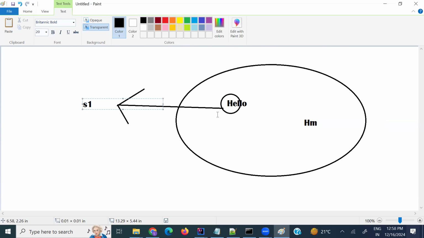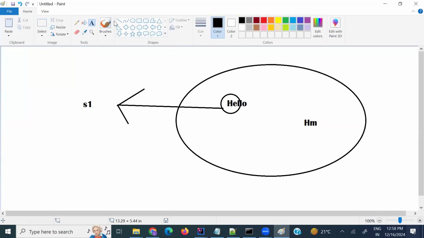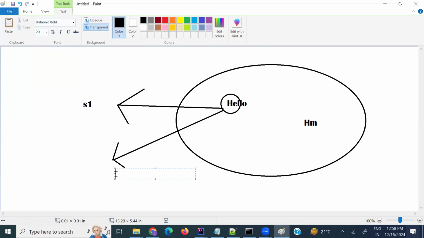Suppose you need to pass it again for s2 as well. The JVM will identify whether the string "hello" being passed is already inside the constant pool or not. If it is inside the constant pool, it will get the reference of the string constant pool. That is s2. What is happening here?